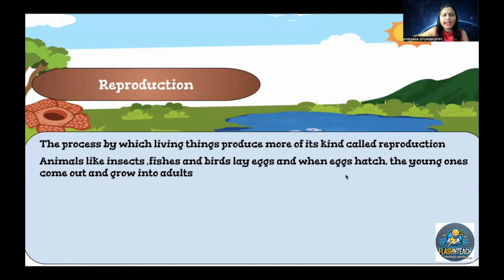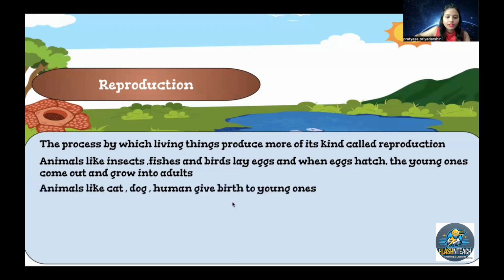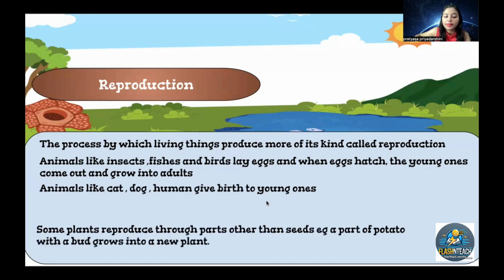But in the case of dogs, cats and humans, we directly give birth to young ones, and the young ones turn into adults, right? Some plants reproduce through parts other than seeds. For example, a potato bud grows into a new plant, right?